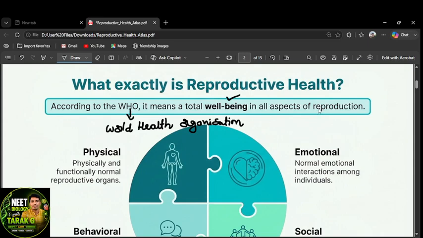According to the WHO, total well-being in all reproductive aspects, with all reproductive organs functional, is what we can say is reproductive health.